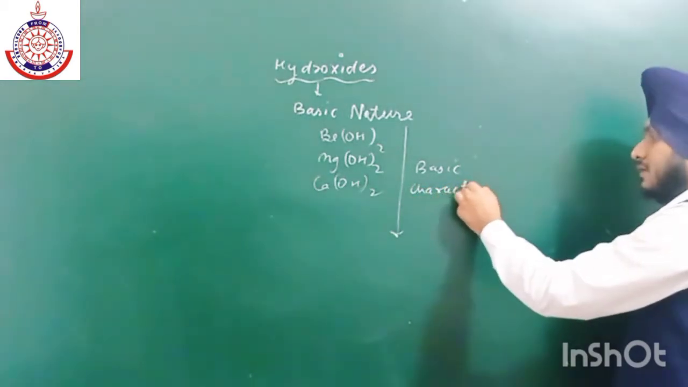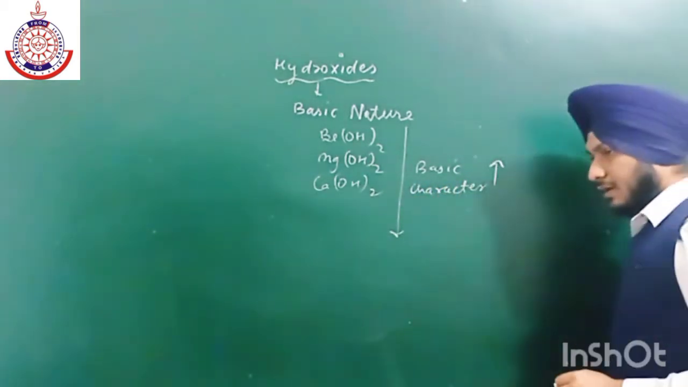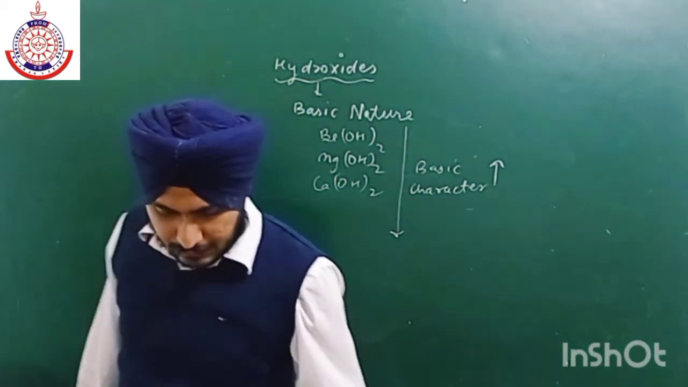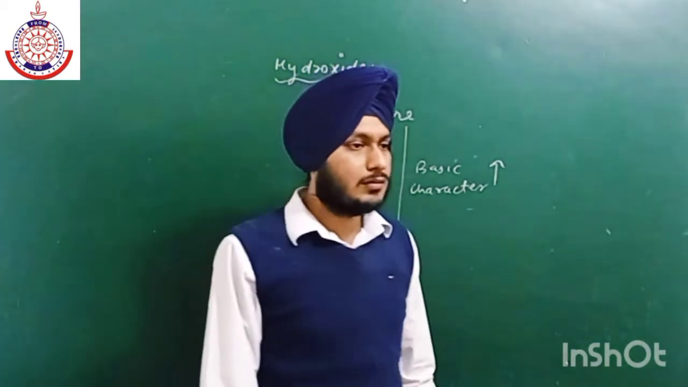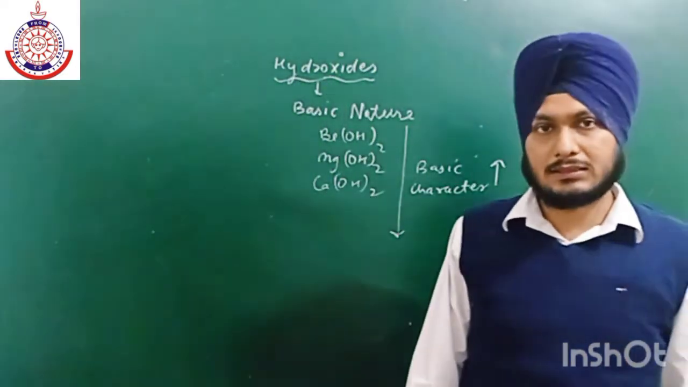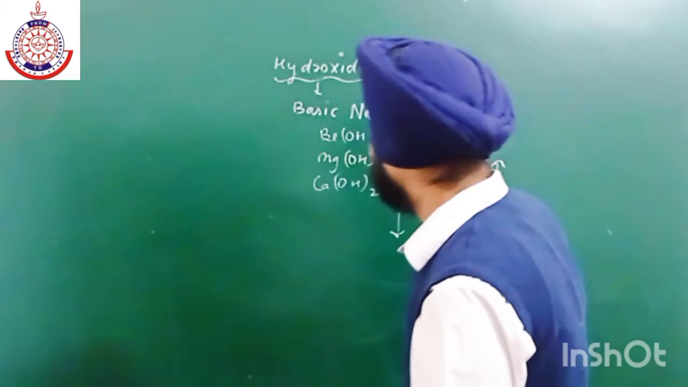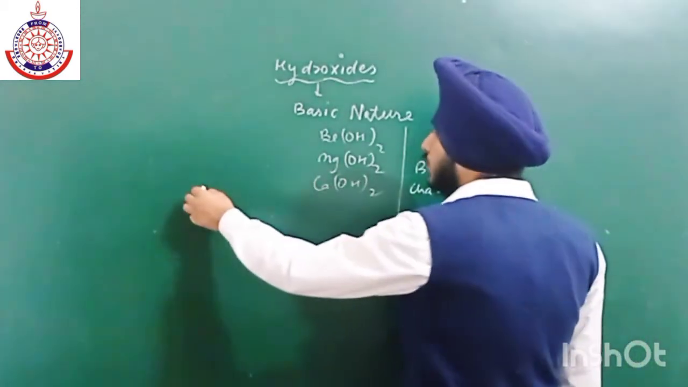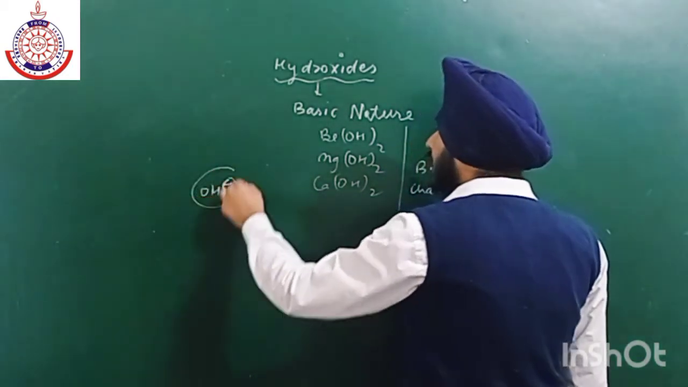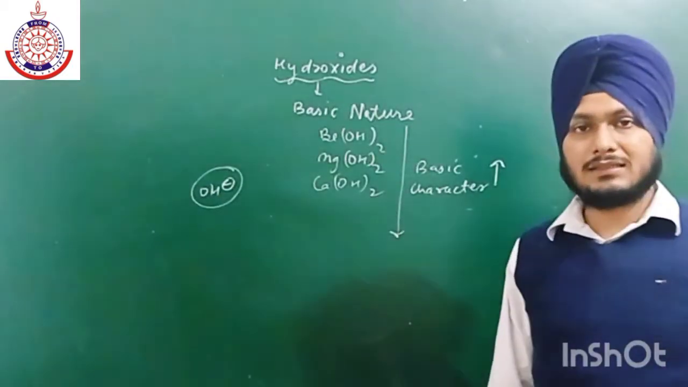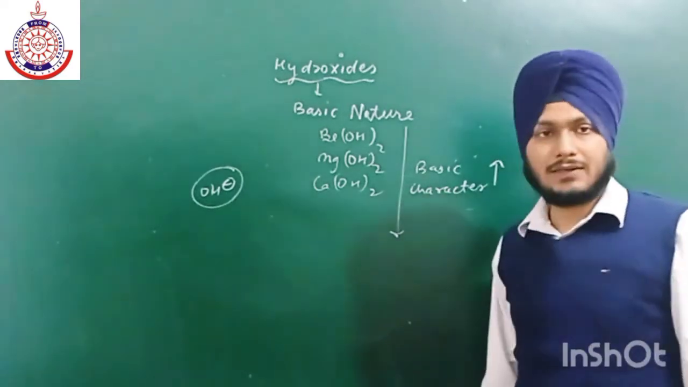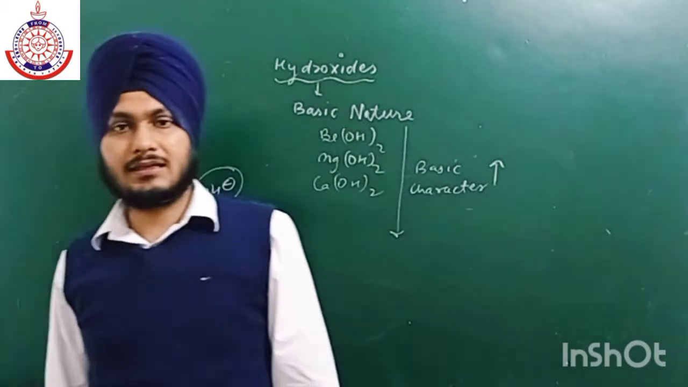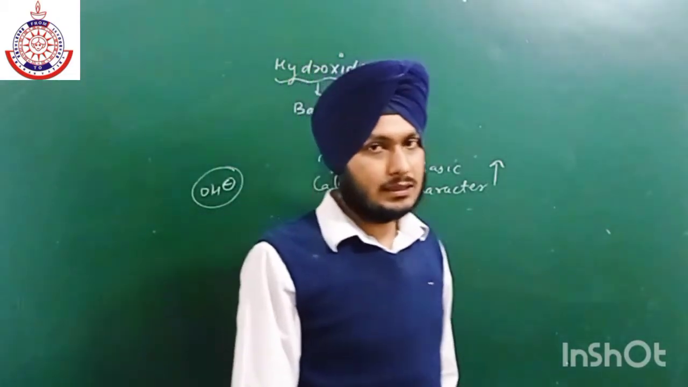Okay, now what is the reason why their basic character increases down the group? The reason is their low ionization energy. Okay, as we all know, in order to act as a good base, they all have to lose OH negative ions. Okay, if the ionization energy is low, then it is easy for them to lose this OH negative ion. That is why as we go top to bottom, ionization energy decreases and their basic character increases, as simple as that.